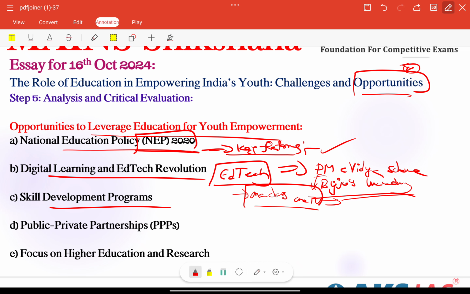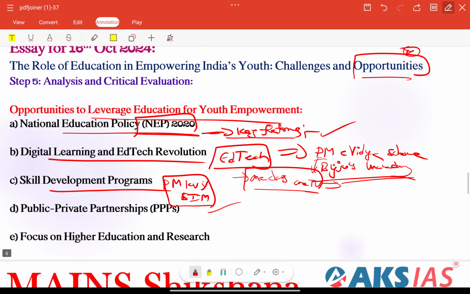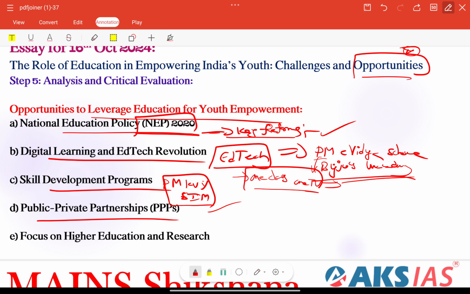Next, skill development programs, we have the Pradhan Mantri Kaushal Vikas Yojana and also the Skill India Mission, which is also very important. These have been launched to train millions of youth in industry relevant skills, focused on sectors like healthcare, agriculture and manufacturing, etc. So very important keywords need to be included. Next, public private partnerships are also very important. We have Tata Trusts and also the Azim Premji Foundation. We need to add these types of organizations regarding their collaboration with the government to enhance teacher training, infrastructure and learning materials, etc.